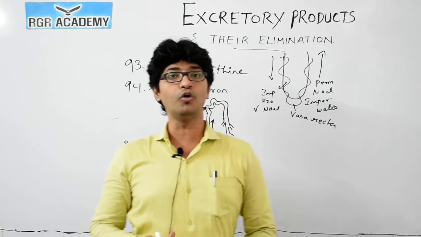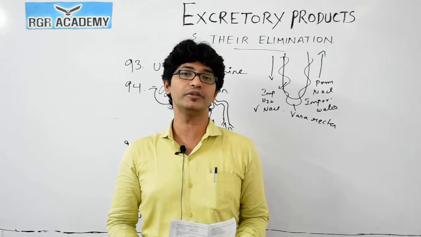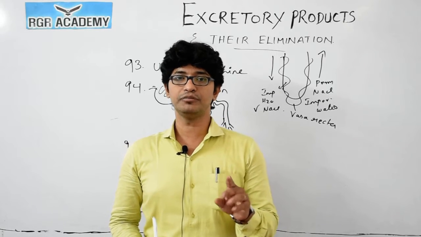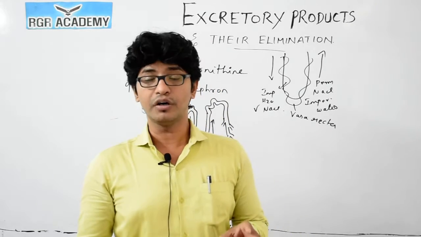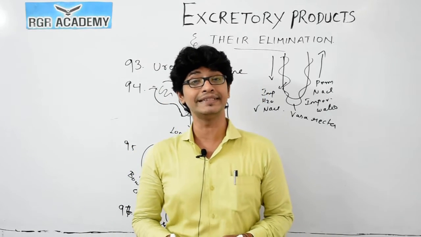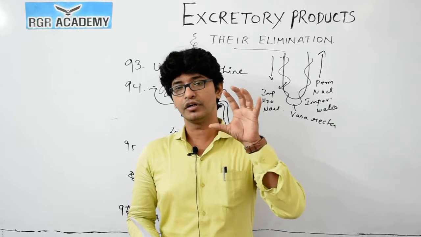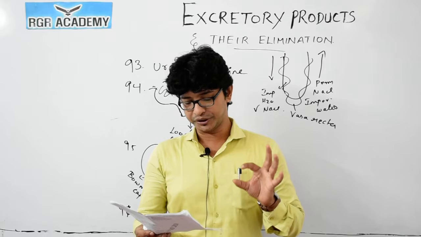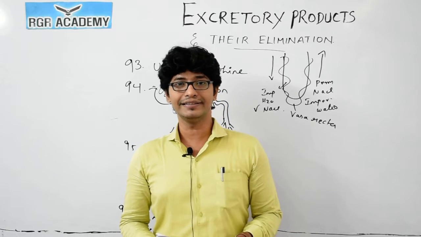Together it performs a counter current mechanism, where the filtrate moves in the opposite direction. The main function is what? To just maintain the osmolarity. This is how osmolarity is maintained, and the interstitial fluid osmolarity is actually caused by the presence of sodium chloride. So having this in mind, option 3 is the correct answer for this question.